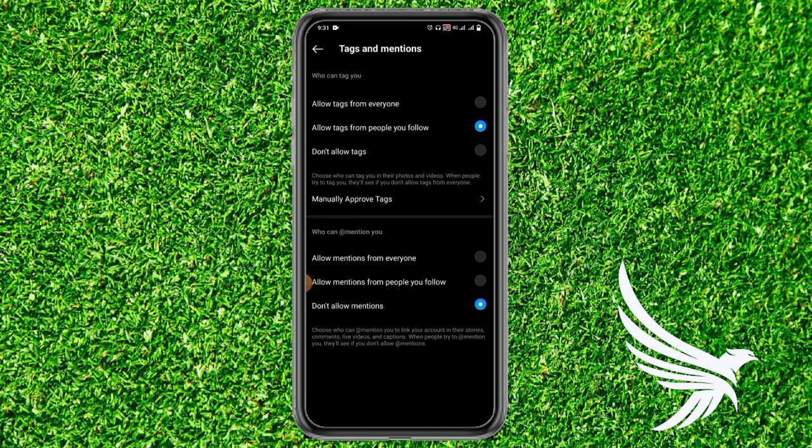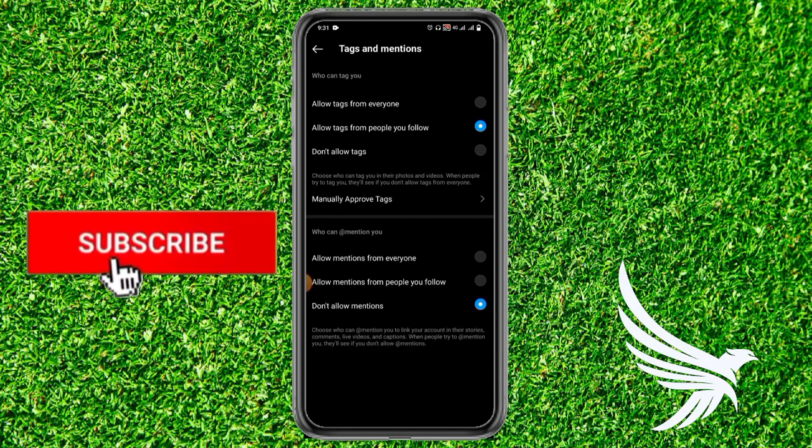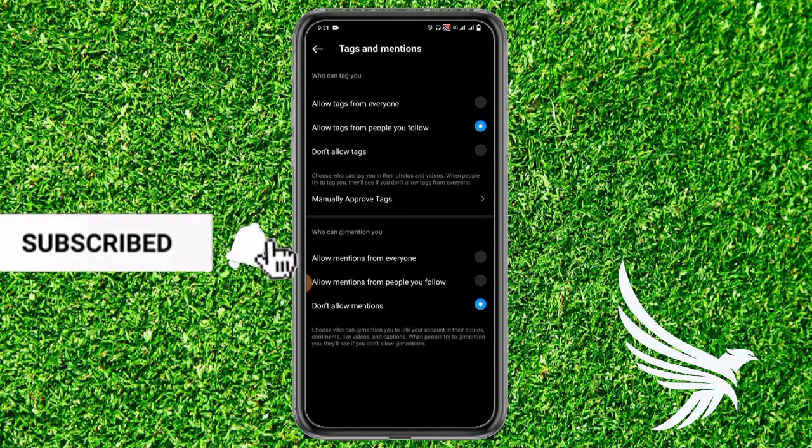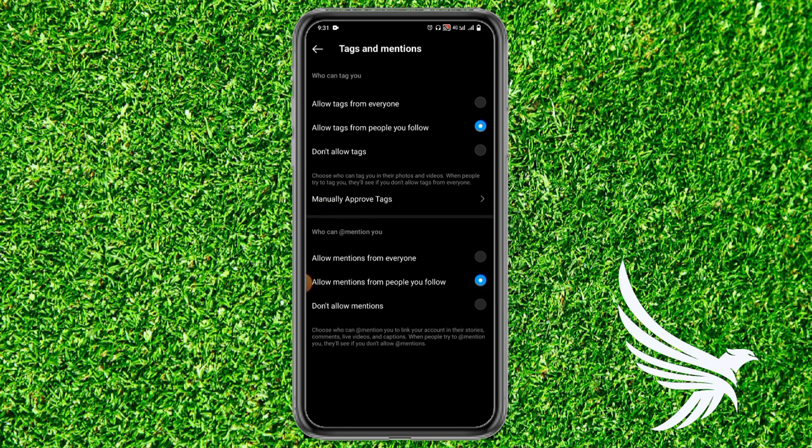So from here you can manage who can tag you or who can mention you. You can see I have just set it to don't allow mentions. In order to stop people from mentioning you, just tap on don't allow mentions. Or if you want to set it to your followings, or if you want to set it to everyone, just simply tap on that option like in this way. So if you want to stop people from mentioning you, just simply tap on don't allow mentions.